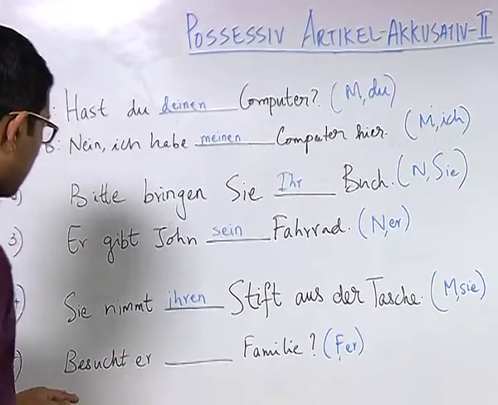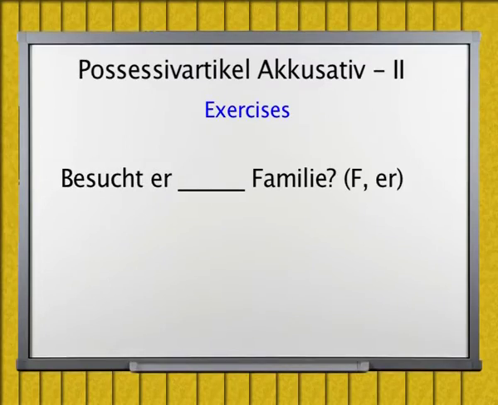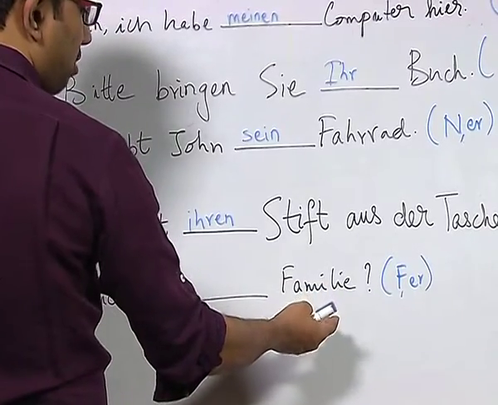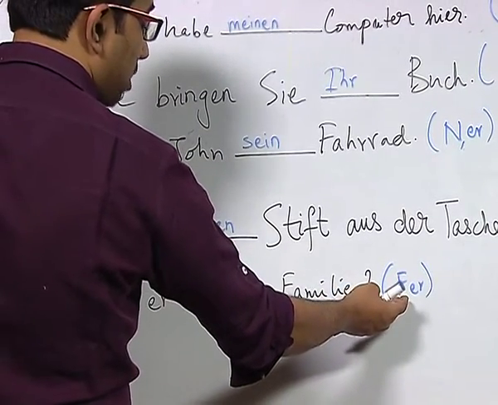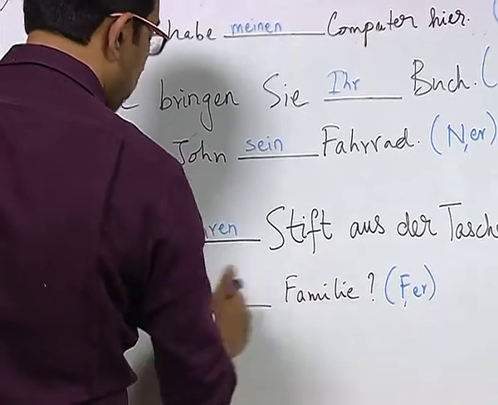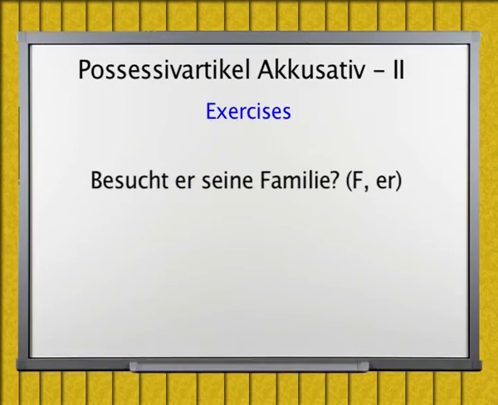Now, in sentence number 5, besucht Familie, we know that nouns which end with E or A are usually feminine. So, we have here the marker for that, and we here have the pronoun Er. Combining these two, we get the answer besucht seine Familie.